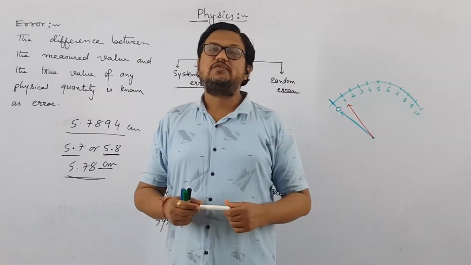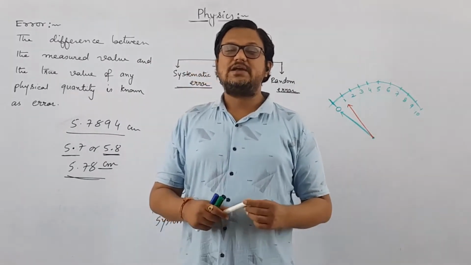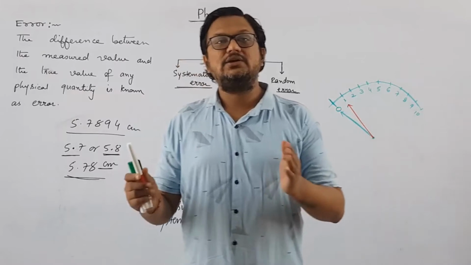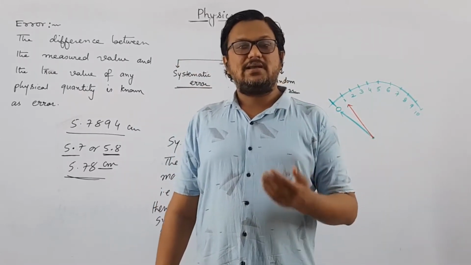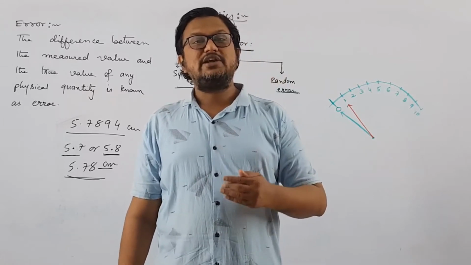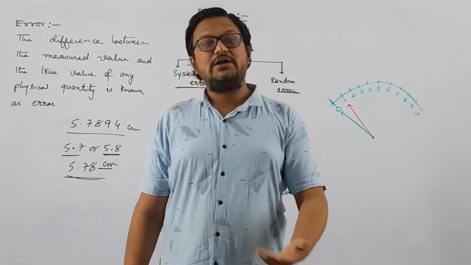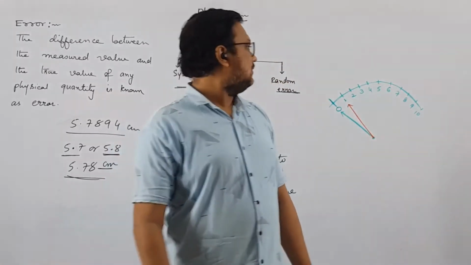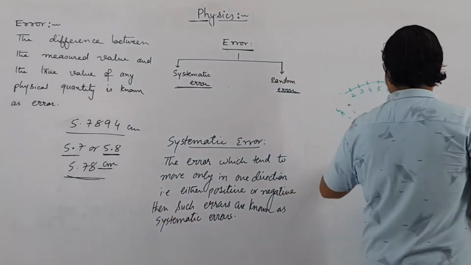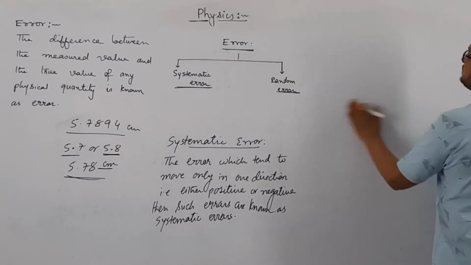Now, the sources of systematic error are, or you can say that we can classify systematic error into 3 groups. So, the sources of systematic errors, or you can say that systematic error can be further classified into 3 groups. Number 1 is instrumental error. So, systematic error can be further classified into 3 groups.